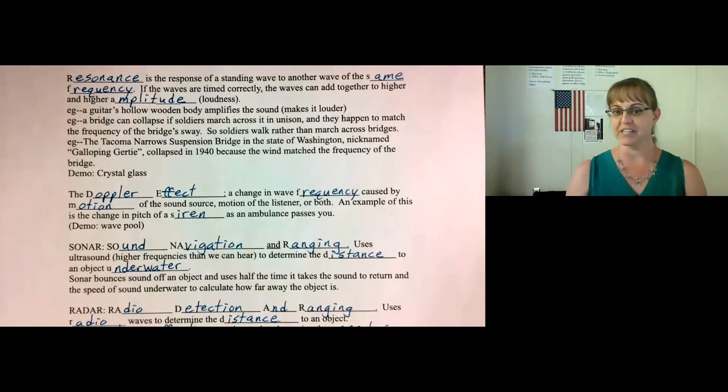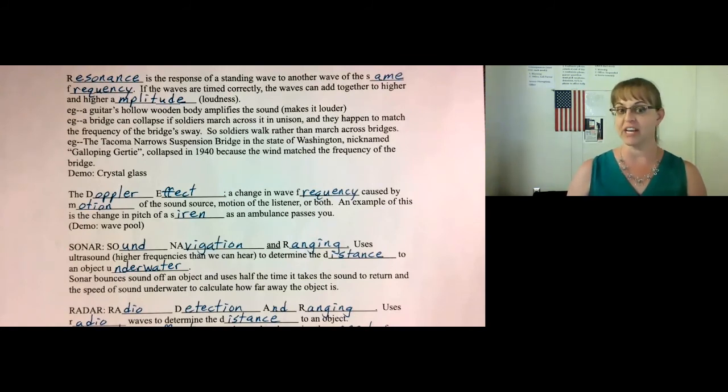Another example of resonance is the body of a guitar. When you pluck the string, the air inside the hollow body of the guitar will shake at just the right frequency. It will resonate, and that will make the guitar louder.